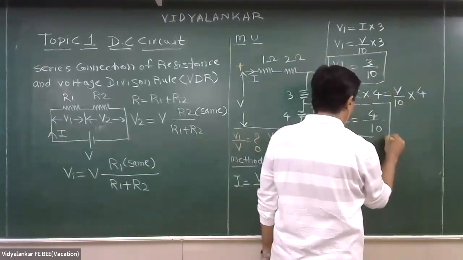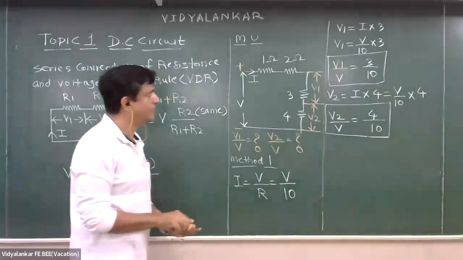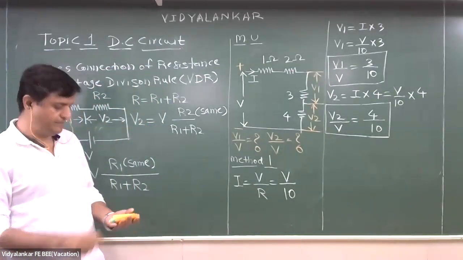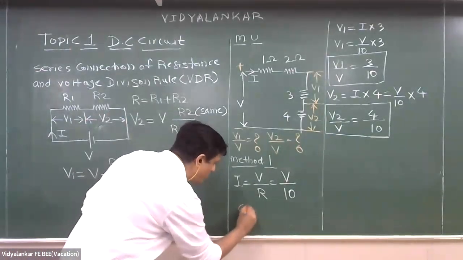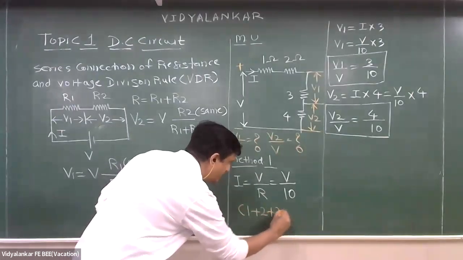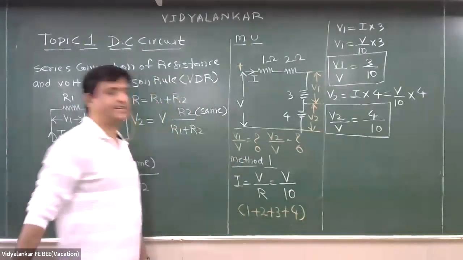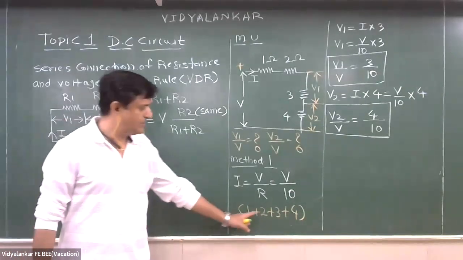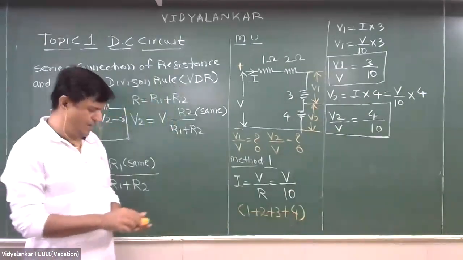Very good. Sir, how did the 10 value come for resistor? This is 1 plus 2 plus 3 plus 4. What is R? 1 plus 2 plus 3 plus 4.